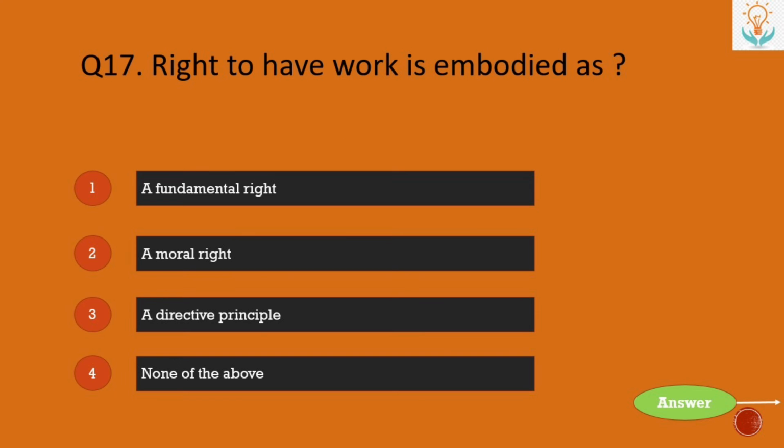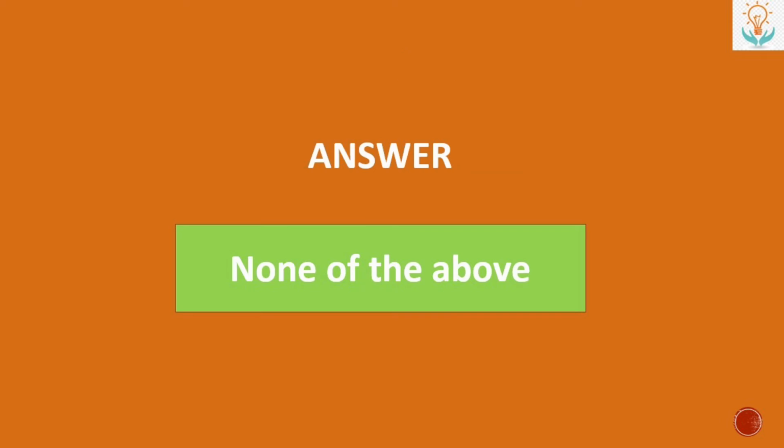Next, right to have work is embodied as number 1, a fundamental right. Number 2, a moral right. Number 3, a directive principle. Or number 4, none of the above. So the answer is fourth, which is none of the above.